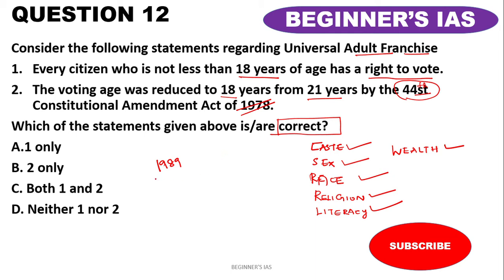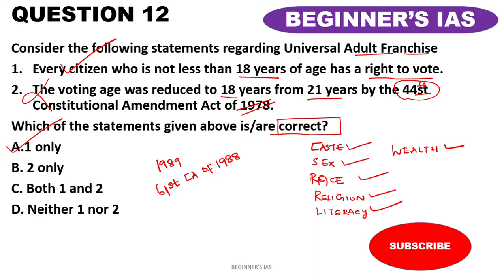It was by the 61st Constitutional Amendment Act of 1988. It is not by the 44th Constitutional Amendment Act of 1978. So kindly remember, that is very important. Therefore, statement number 1 is right and statement number 2 is wrong. Here we have to identify the correct statement. Therefore, the answer would be A, 1 only.